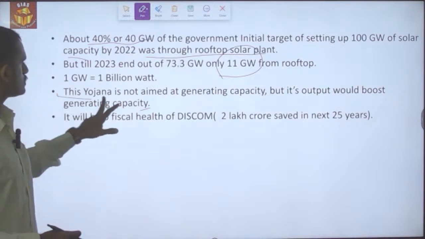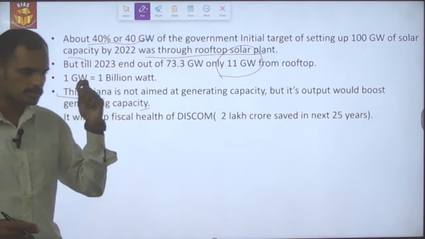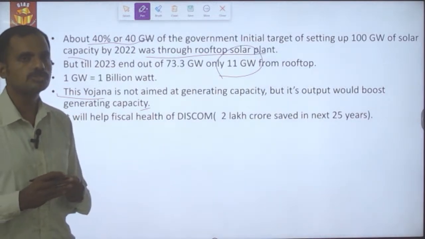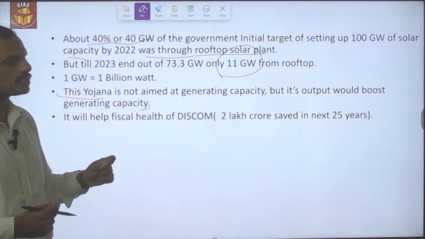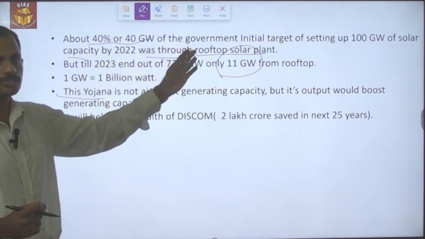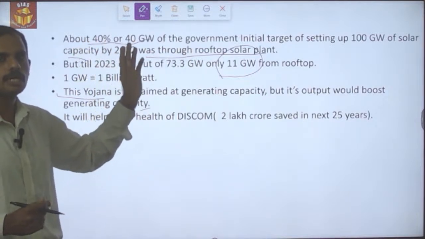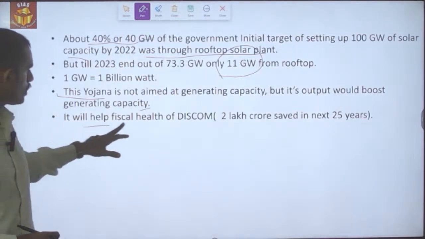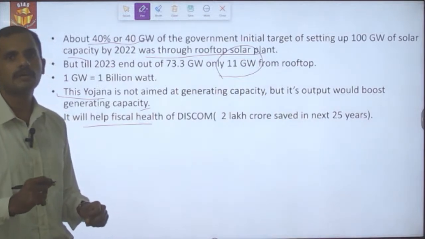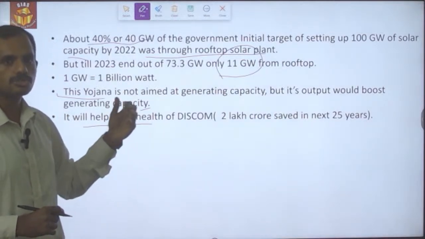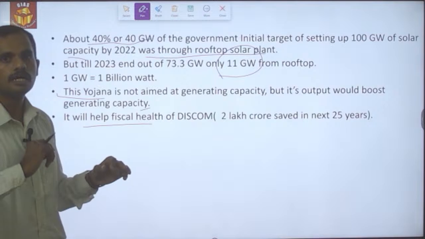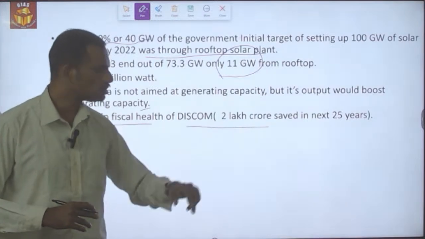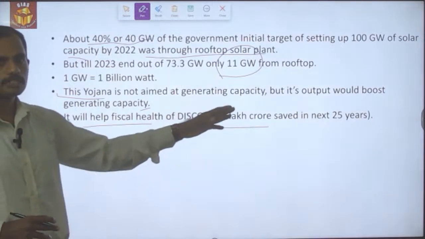And this Yojana, the adoption of rooftop solar power by 1 crore households, will ensure that the government achieves the 40% of this target which it intended to, and it will also help the fiscal health of the discoms because of the increased solarization and the selling of surplus solar power to the discoms. So it is expected to save up to 2 lakh crore over the next 25 years.